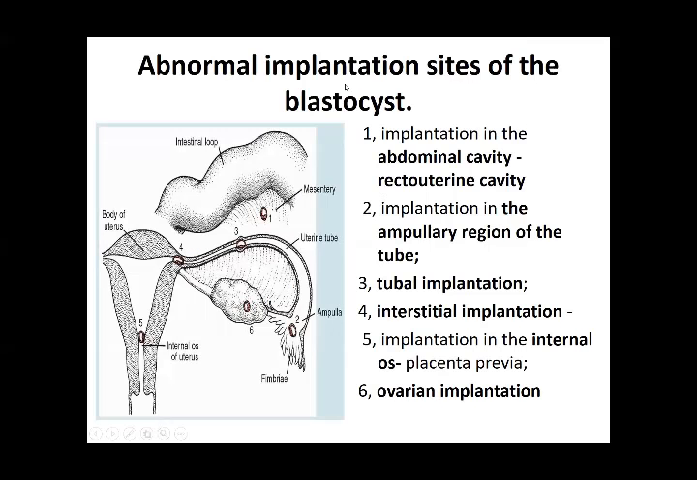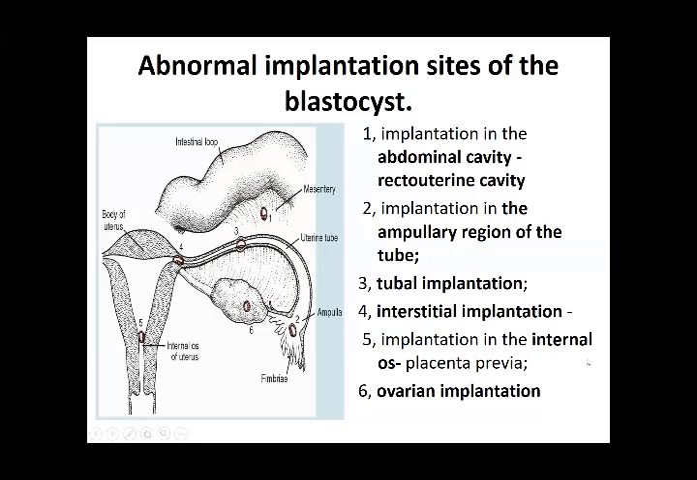These can be the implantation sites. The implantation site can be the abdominal cavity. If you see in the figure, it can be the rectouterine cavity, that is behind the uterus and between the anal canal. Then implantation in the ampullary region of the tube, as you can see, means it starts the mitotic division and embeds in the fallopian tube, and it doesn't reach the uterine cavity. Then interstitial tubal implantation can occur, that is in the isthmus part of the junction of the uterus and the fallopian tube.